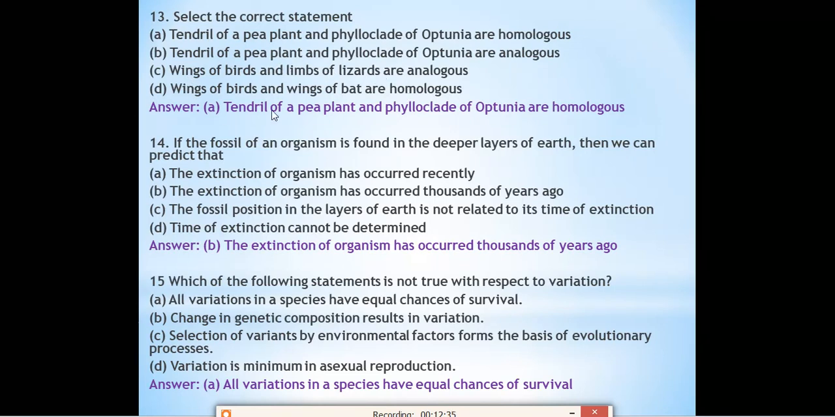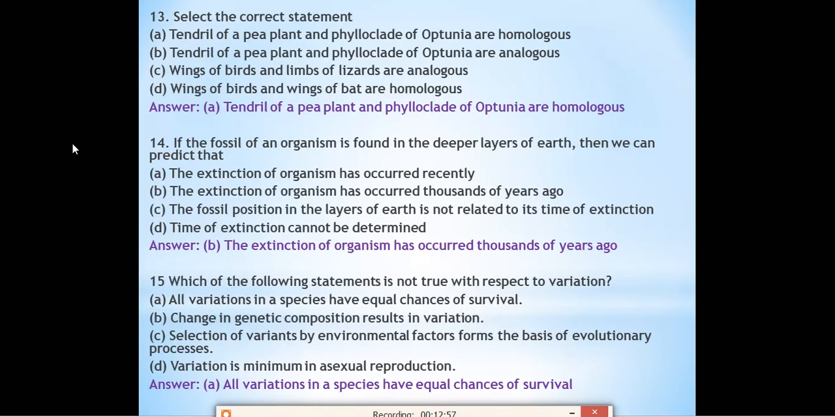Option number A, tendril of pea plant and phylloclade of Opuntia are homologous. Why are they homologous to each other? Because they have similar structure and origin. We know that homologous organs are those organs which are similar in structure and origin. So among these, tendril of pea plant and phylloclade of Opuntia are homologous. They are similar in structure as well as in origin. So this is the correct answer.